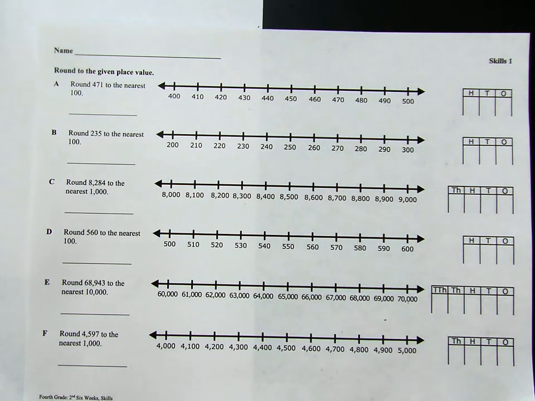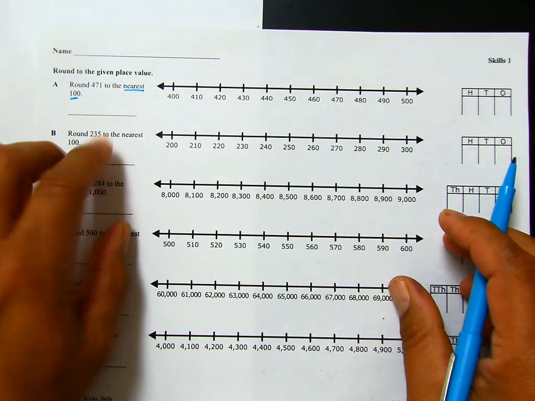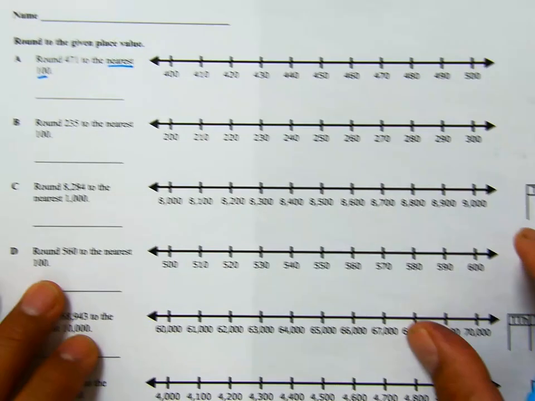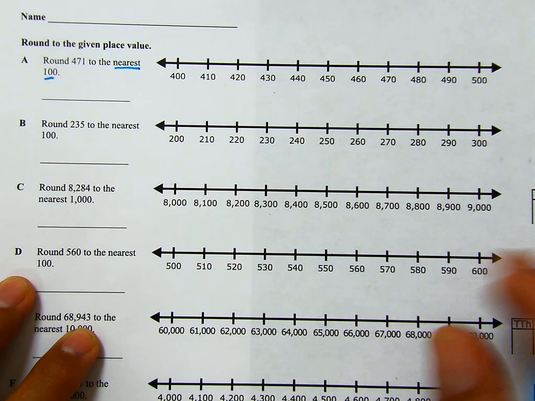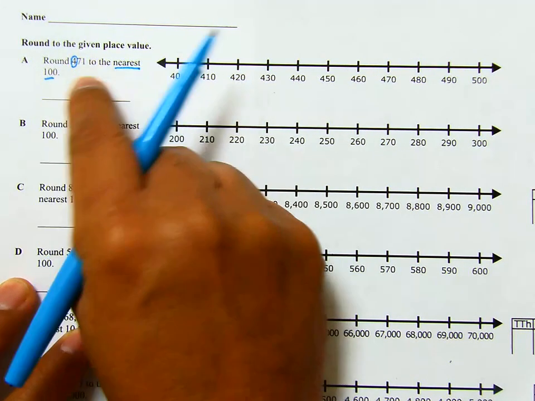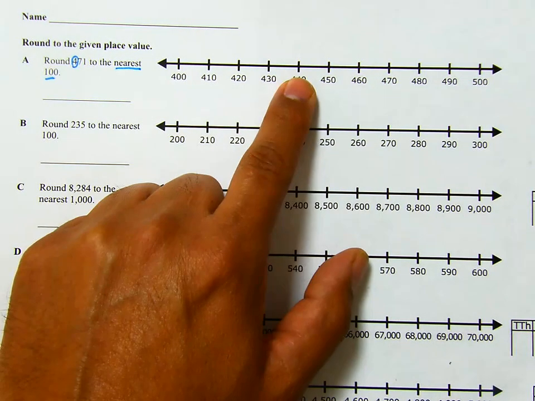So first we have to know what place value we're rounding to. We're rounding to the nearest 100. If we look at the digits of the number 471, which digit is in the hundreds place? The 4 is in the hundreds place. So we're going to round 4 to the nearest hundred using the number line.